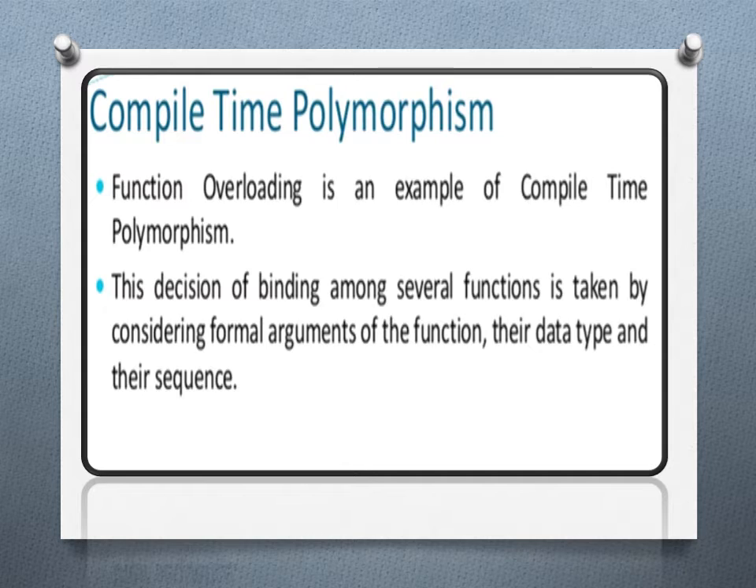Now we will see what compile time polymorphism is. Function overloading is an example of compile time polymorphism. We have seen what function overloading is. In function overloading, functions having the same name with different signatures or return types are called function overloading. We have seen many programs. This decision of binding among several functions is taken by considering the formal arguments of the function, their data types and their sequence. So it comes under compile time polymorphism.